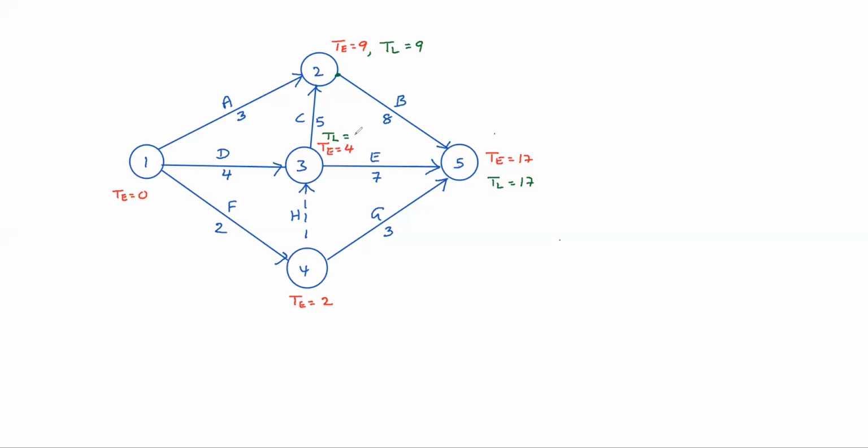Whichever is least, so 4. At 4, TL is 17 minus 3, 14; 4 minus 0 is 4. So 4 is the least. At 1: 9 minus 3, 6; 4 minus 4, 0; 4 minus 2, 2. So the least is 0.